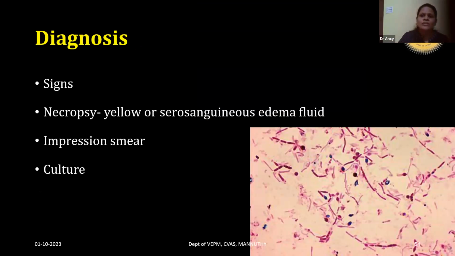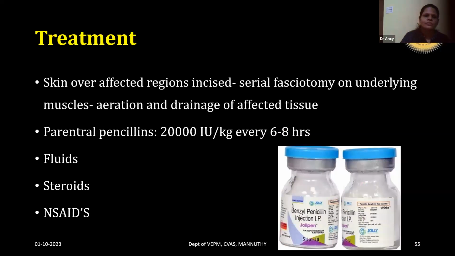So coming to the diagnosis of the disease, it is mainly diagnosed based on the clinical signs, the swell head appearance, or the yellowish colored edematous fluid that is oozing from the face. Then on necropsy also the yellow serosanguinous edema fluid can be seen, and we can take impression smears from that serosanguinous fluid, gram stain it, and identify the Clostridium novyi organisms, and anaerobic culture can be done for the diagnosis.